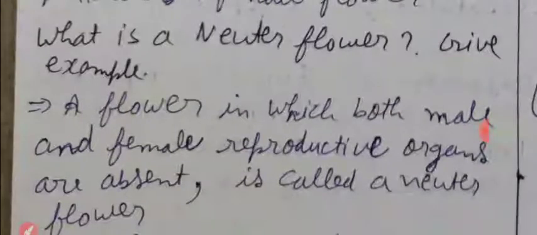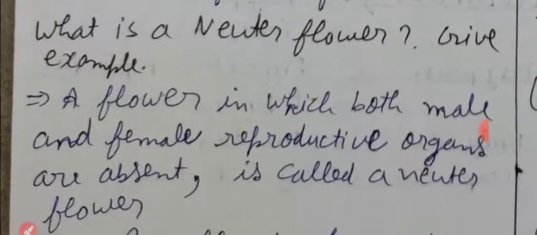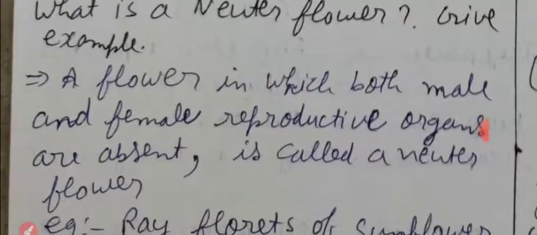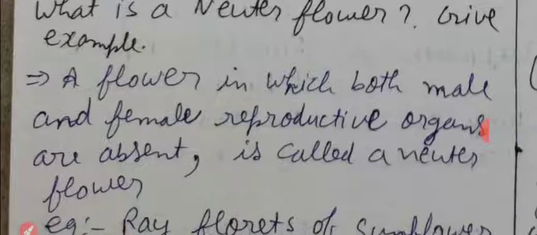A flower in which both male and female reproductive organs are absent is called a neuter flower. Clear? It means neither the male reproductive part is there nor the female. That kind of flower is known as neuter flower. This is a very important question for exam. See the answer once more.